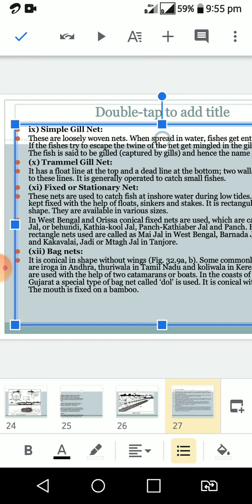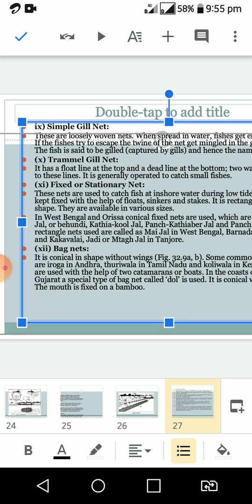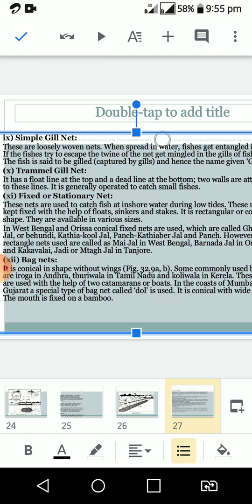Another type of net, simple gill nets. Simple gill nets are loosely woven nets. When spread in the water, fishes get entangled in the net.